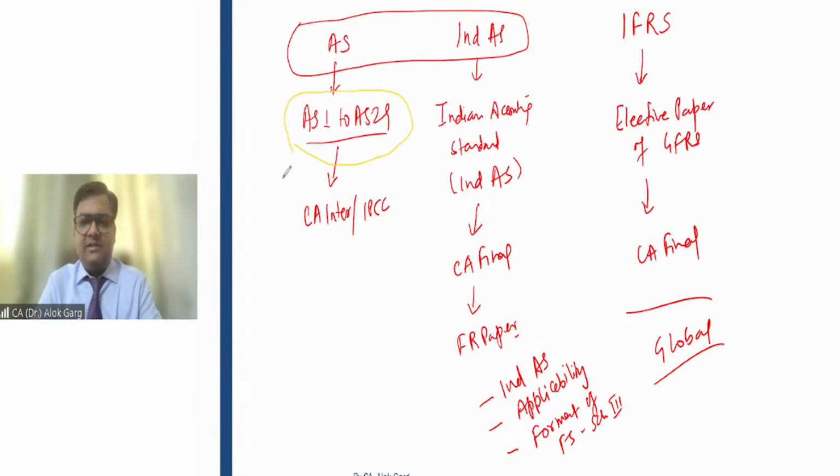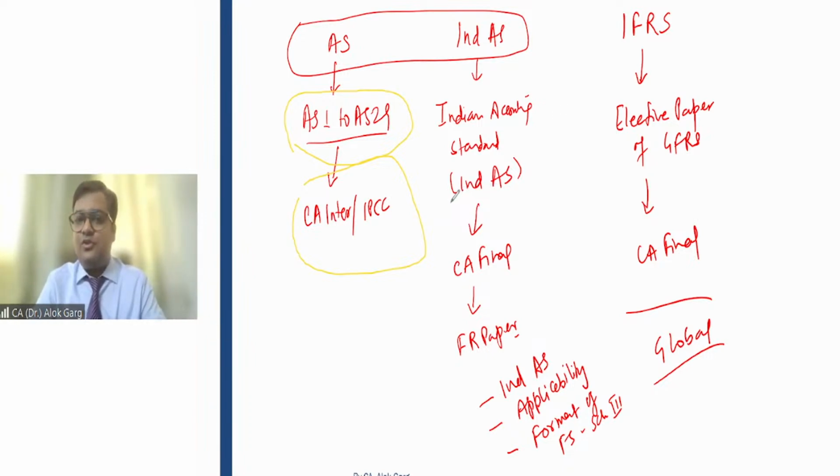These accounting standards we have learned and discussed in our CA Inter or IPCC curriculum, right? But in the CA Final curriculum, accounting standards are not there. Indian Accounting Standards are there. But whatever you have read so far, whatever you have practically applied in CA Inter, will help you in learning Indian Accounting Standards. If I have to give you just a comfort, I can say that if you have a good knowledge of accounting standards, probably 50 to 60% of the concepts are the same as what you have read, and they are there in Ind AS, right?